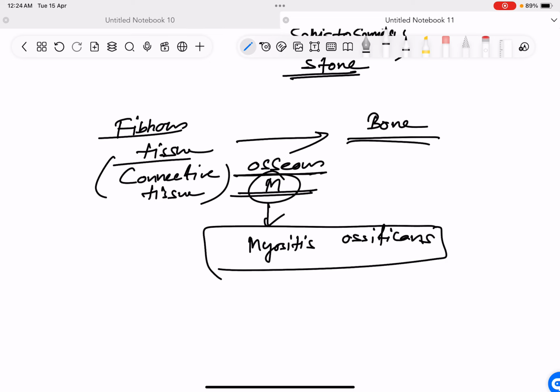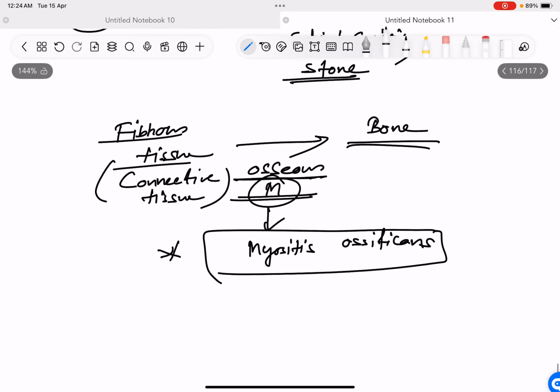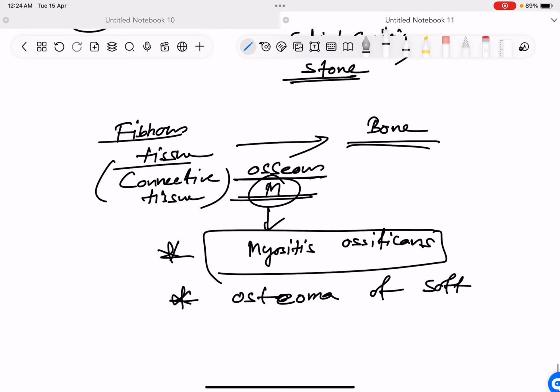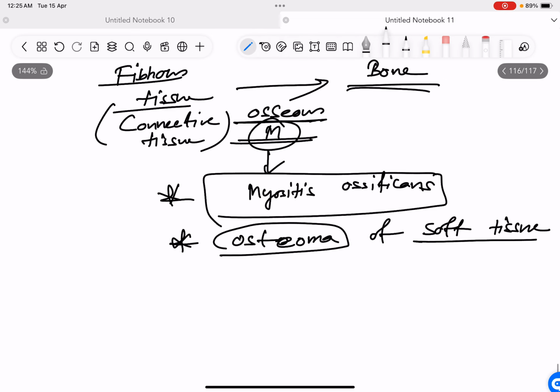Myositis ossificans. Then another example is osteoma of soft tissue, not bone obviously. Osteoma developed within soft tissue. Then we have a condition where there is formation of calcification in the lung, pulmonary ossification.